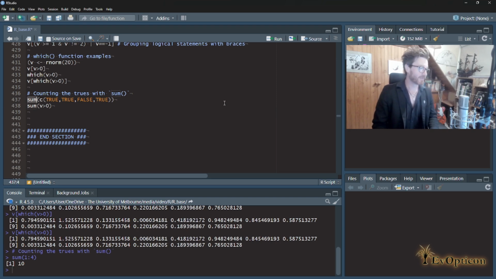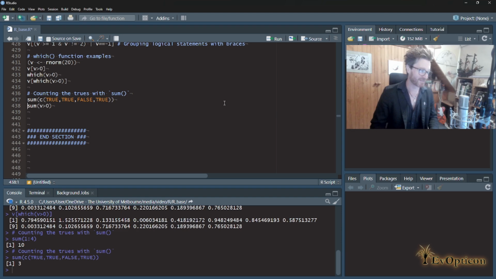So sum, we know it works on numeric things and it adds them together, but what does it do if we give it something totally different? We give it a logical vector. Well, again, it does something that makes kind of sense, right? It actually just counts the truths, so we're going to get 3 out of this.